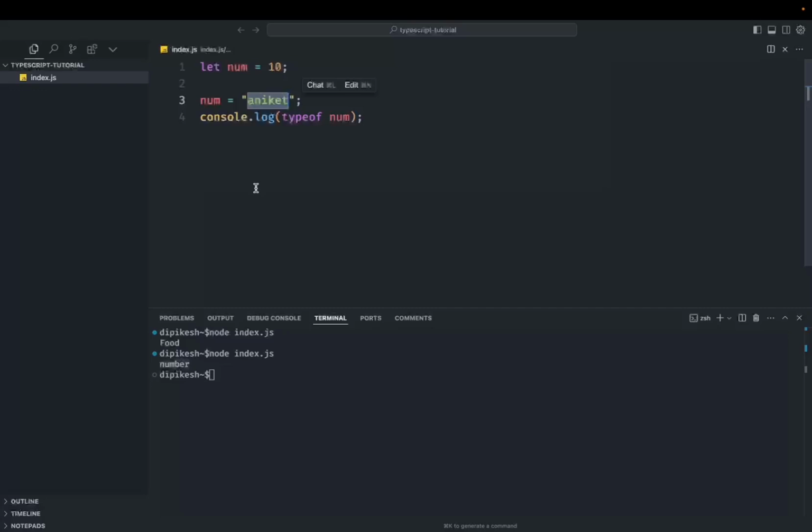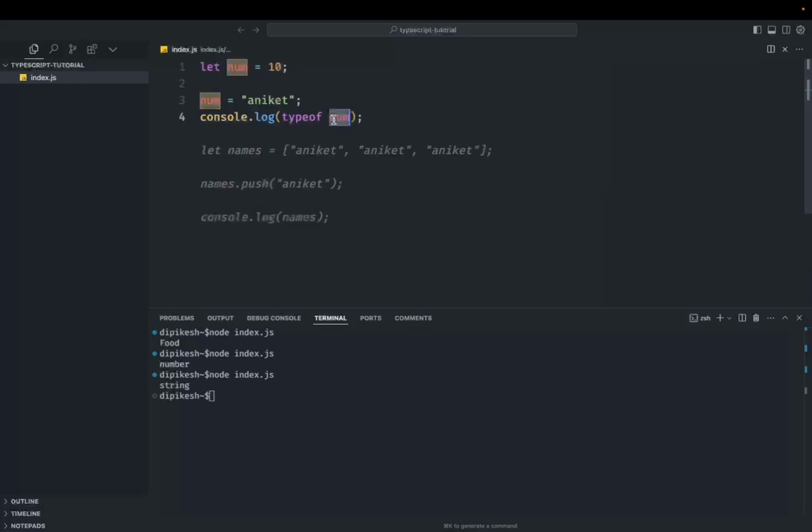Like we don't want that. If there is a number, I want that every time it should be of number type, then it should be restricted from being assigned a string. So if I do this one, it's saying string. So the type changes in JavaScript when you assign different things to the same variable. So that's one problem with JavaScript.